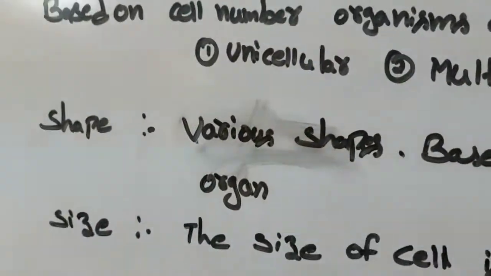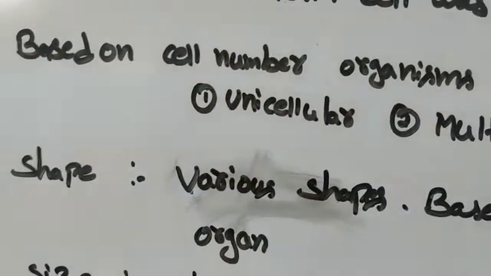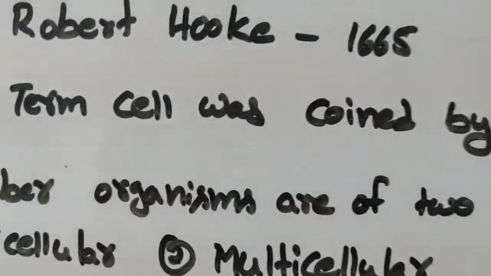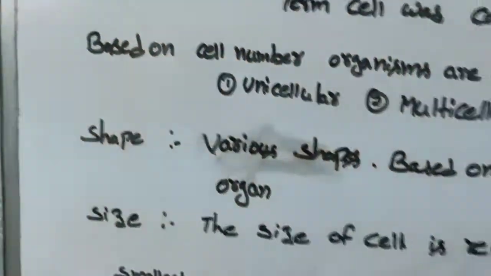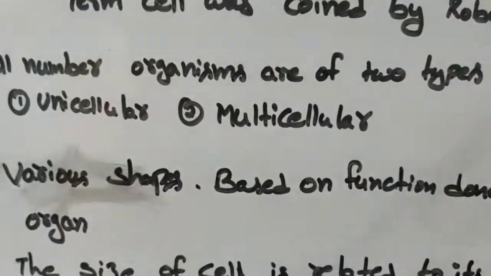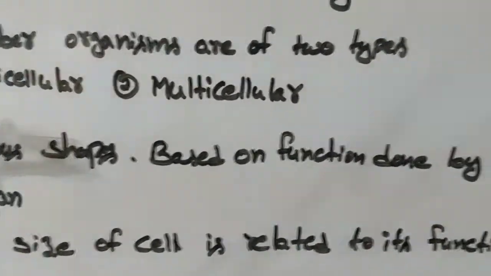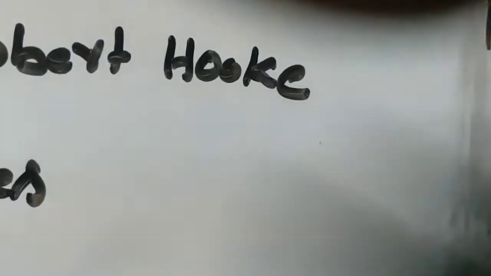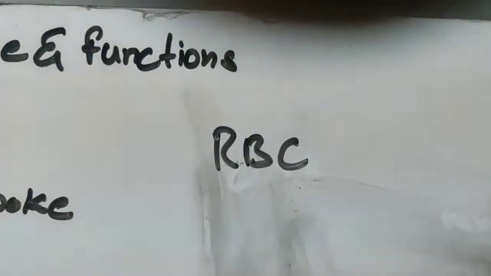Now let's come to the shape of the cell. What is the shape of the cell? The shape of the cell depends on the function it is doing. Based on the function done by the organ, cells are of different shapes. Like red blood cells, I am writing as RBC, their shape is round.